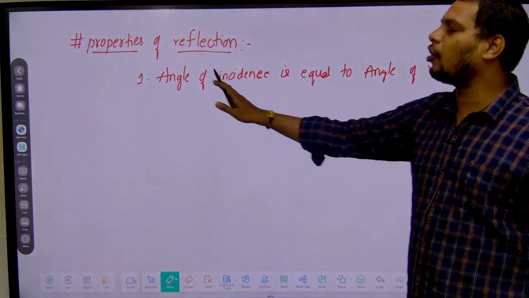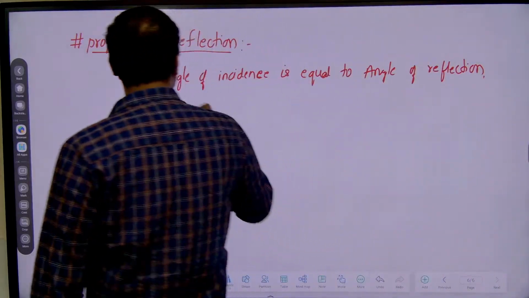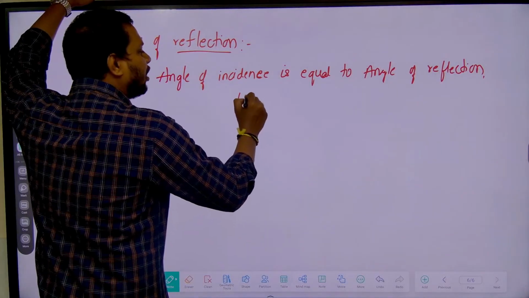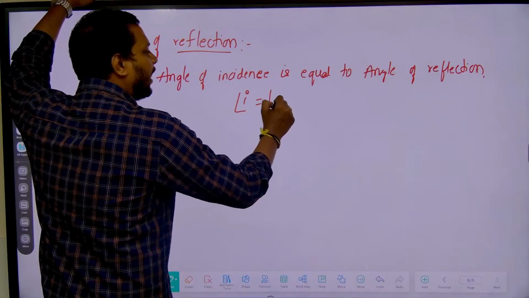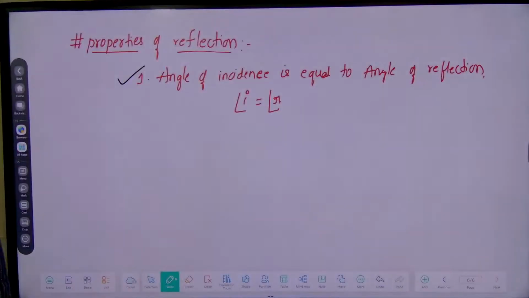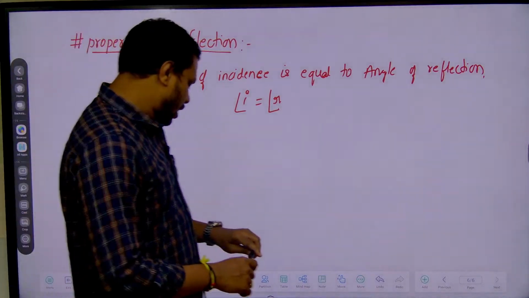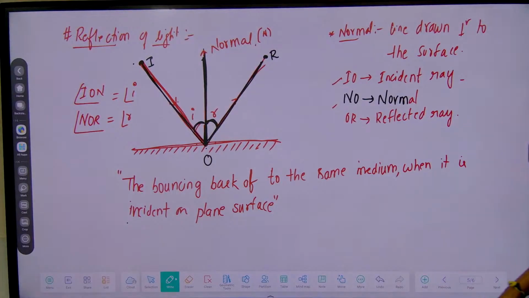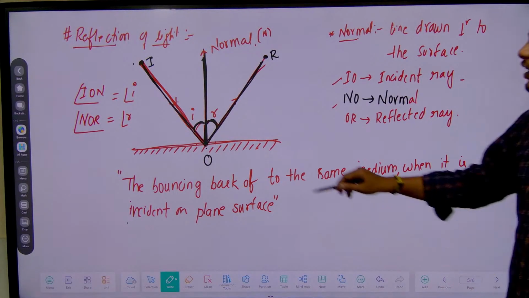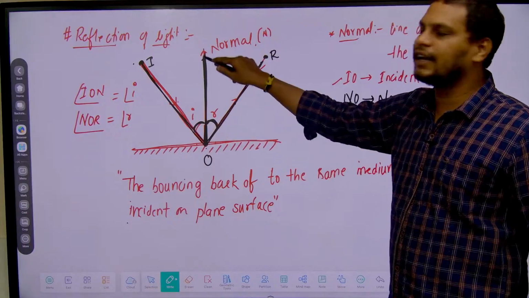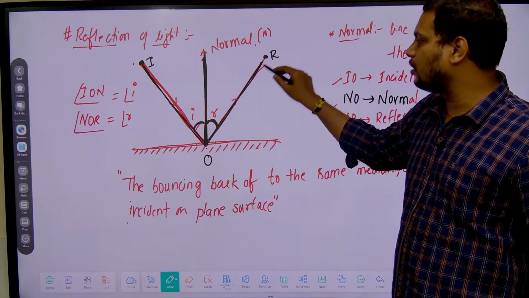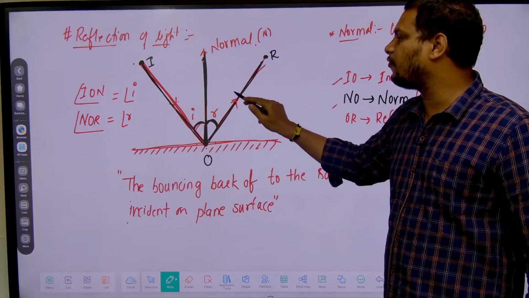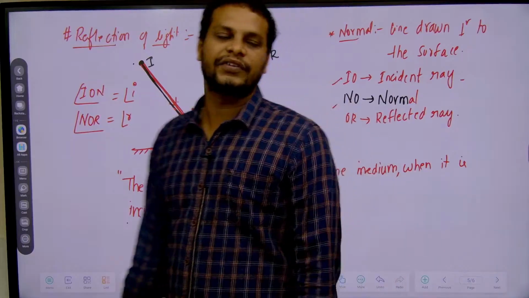In that, the first property of reflection is that the angle of incidence is equal to the angle of reflection, which means that angle of incidence I should be equal to angle of reflection R. Okay, this was the first point. And the second point is that, suppose I take this as the incident ray, this as the normal, and this as the reflected ray. Now the incident ray, normal and reflected ray must lie in the same plane.